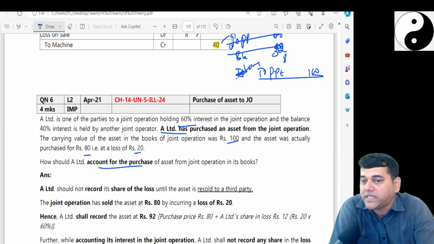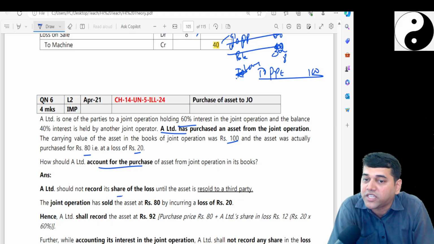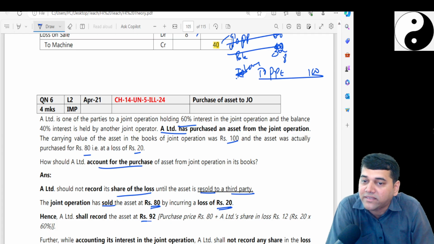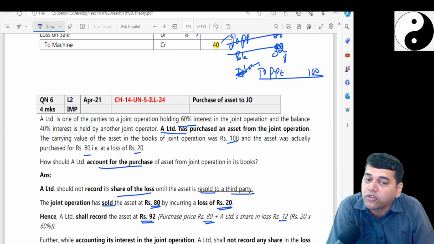Now you cannot take your share of the asset. A Limited should not record its share of the loss until the asset is resold to a third party. The joint operation has sold the asset at 80, incurring a loss of 20. Hence, A Limited should record the asset at 92 rupees only: the purchase price of 80 rupees plus A Limited's loss of 12.